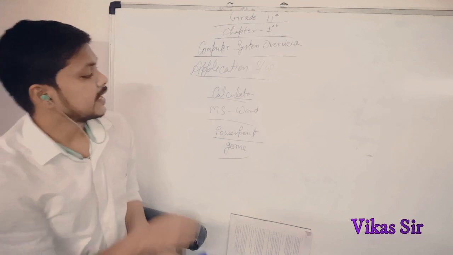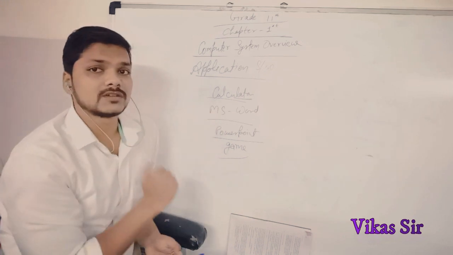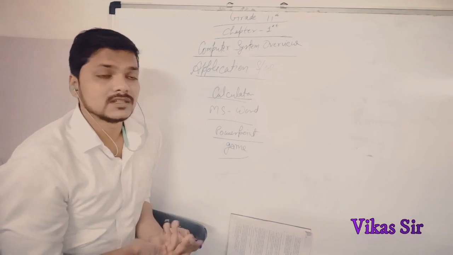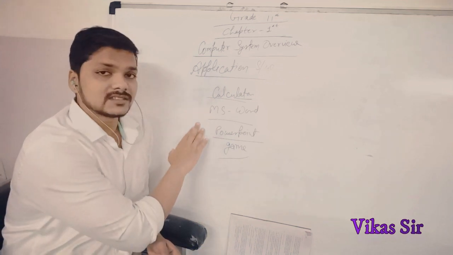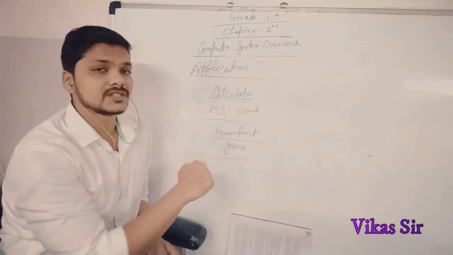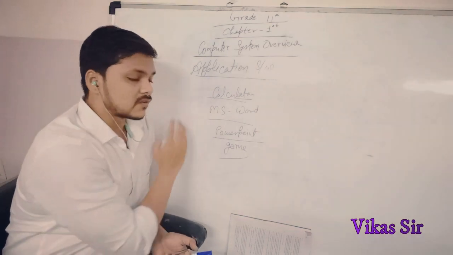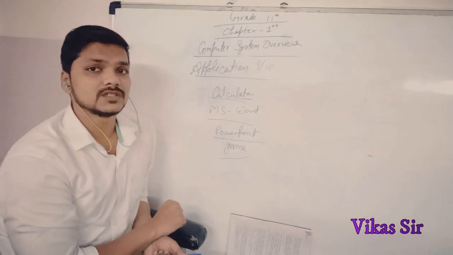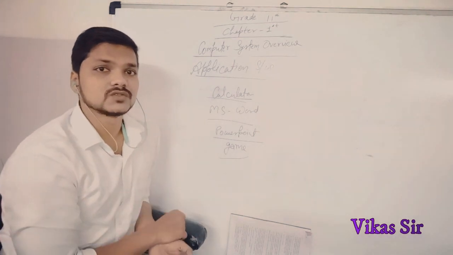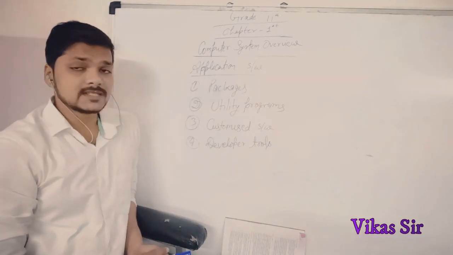So in MS Word we cannot do any calculations, and in a calculator we cannot type an essay or letters. For writing essays or letters, MS Word is the specific software, and for making calculations, the calculator is the specific software. So these softwares, which have their specific use, are known as application softwares. Under application softwares, various categories come.